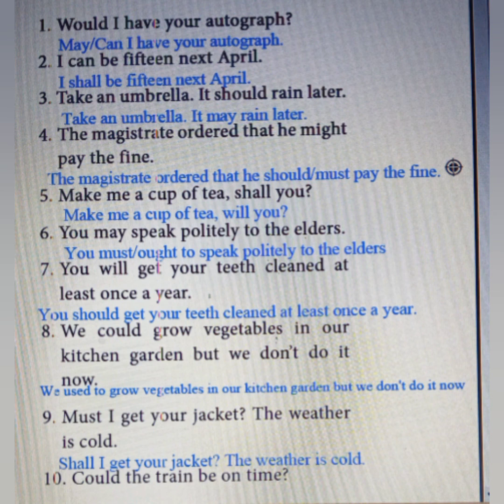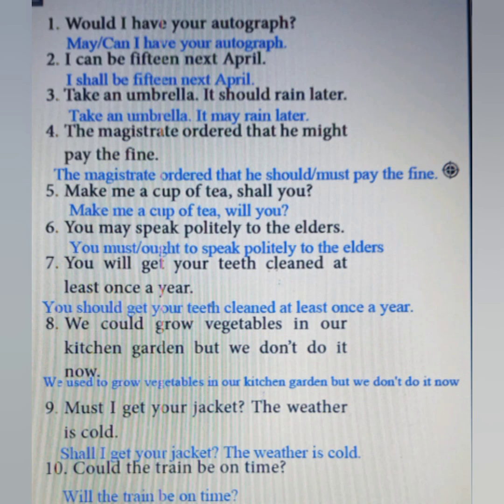Could the train be on time? The arrival of the train is not at all a past ability. Rather, it is a question about the future, so we should use the word will instead of could.